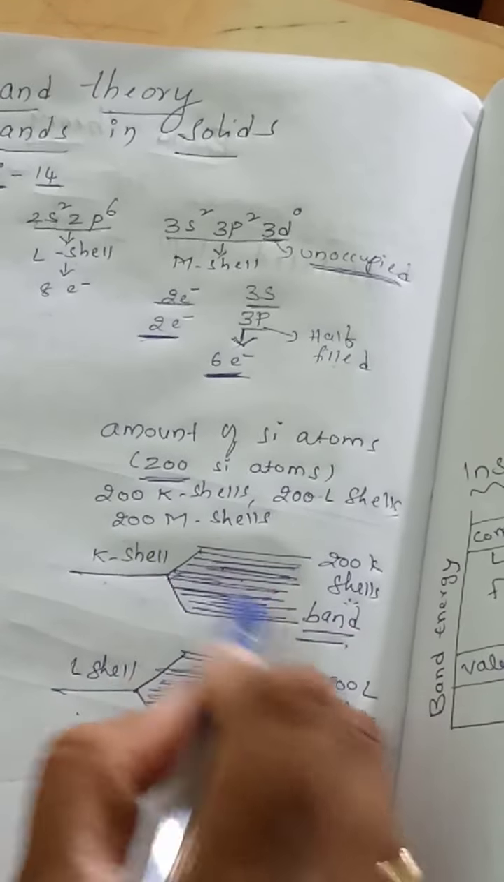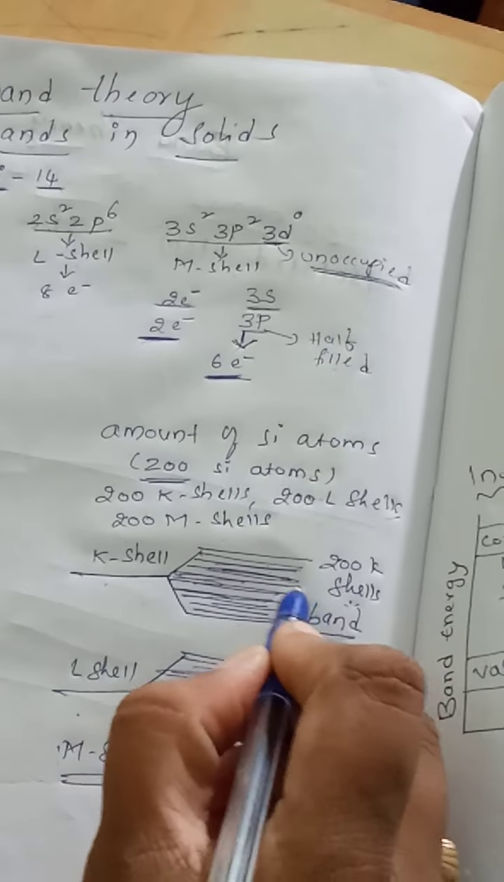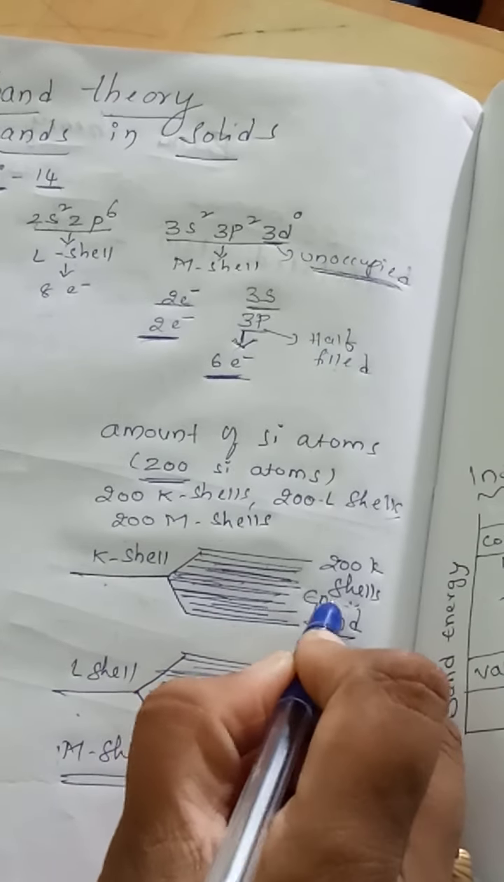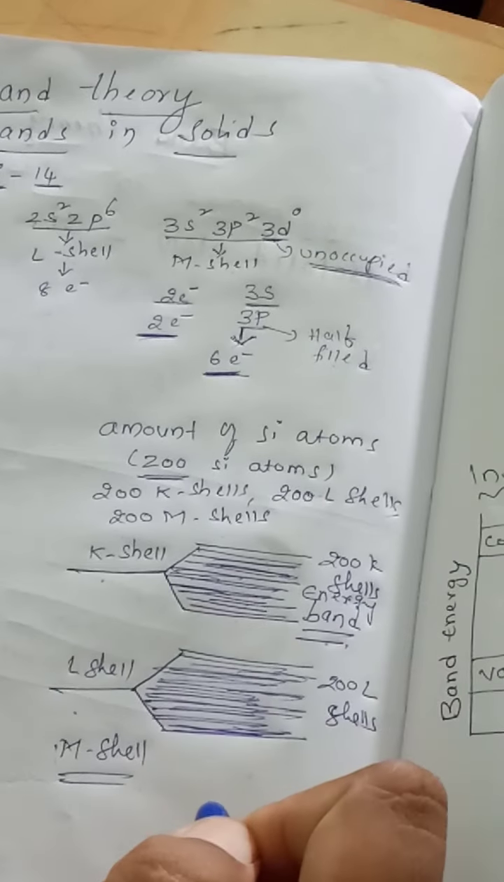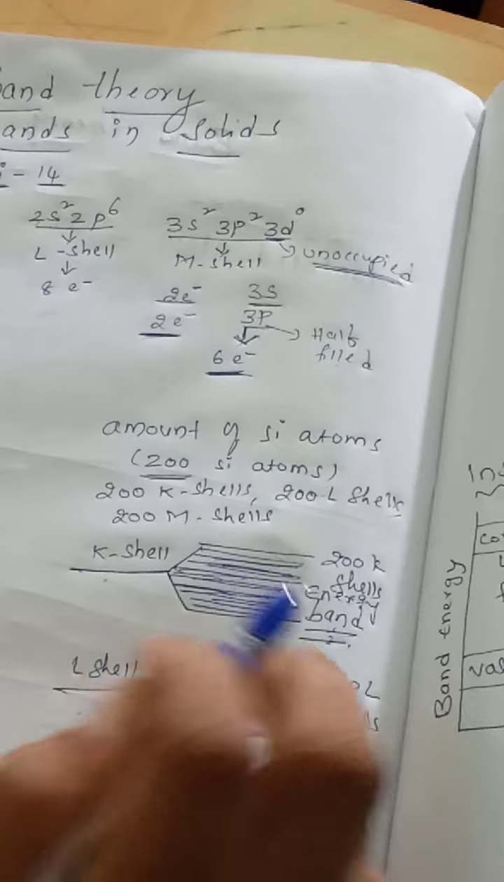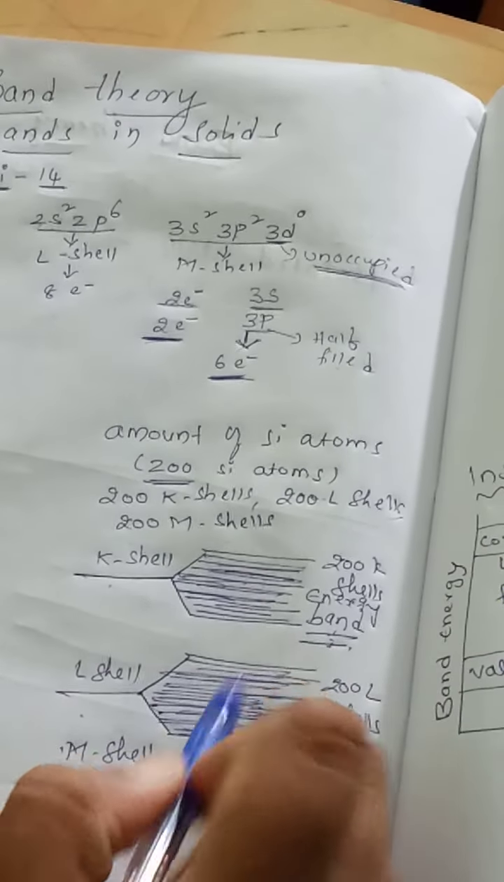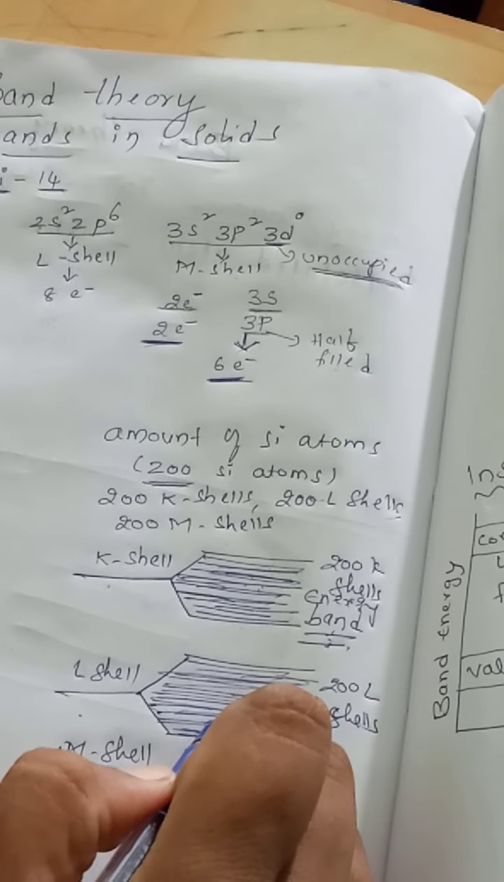This we call it as band. As this is having particular energy, we call it as energy band. These complete we call it as energy band. So in such a way, in substances, energy bands are formed.